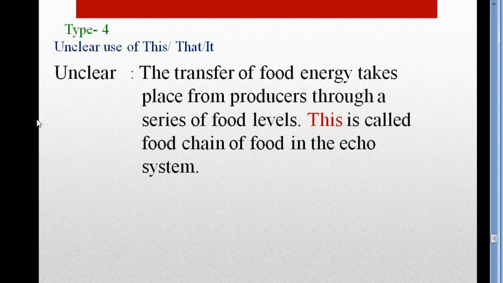Next, another one, unclear use of these, that, it. This is the last rule for correcting unclear pronoun referencing. So this is about these, that, it. Unclear use of these, that, it. Sometimes instead of the verb and sentence reference of the previous sentence, sometimes we use these, those, that, it, etc. Listen to me very attentively.